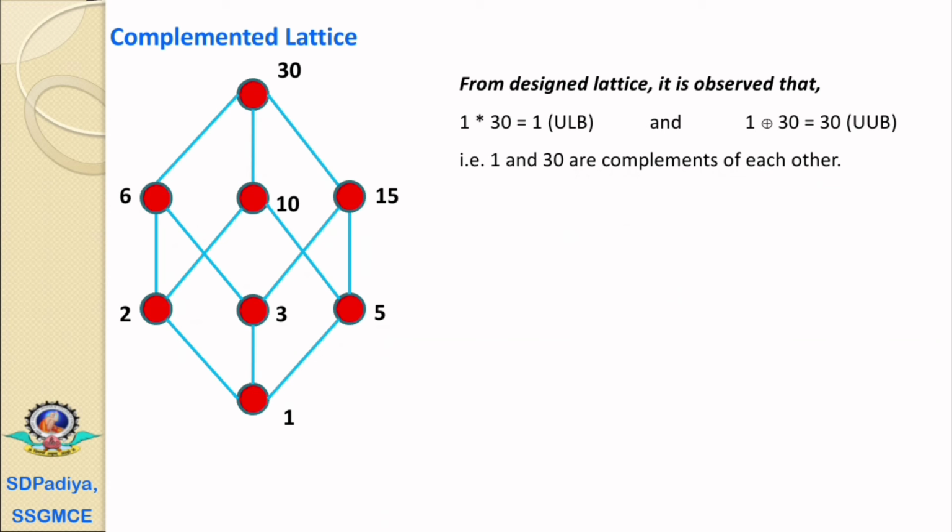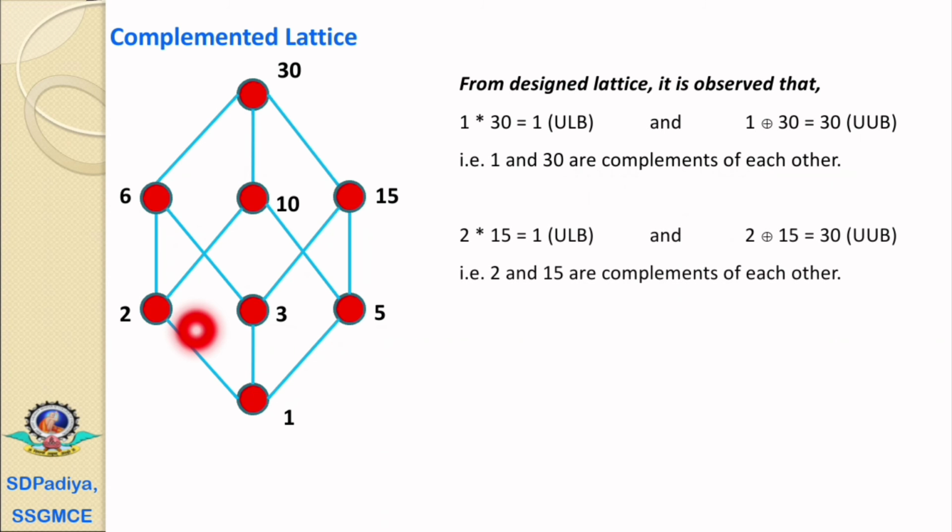Now, if we find the complement of 2, then 15 is the element. That is, 2 meet 15 equals 1: 2 to 1 is the lower directional movement, and 15 to 5 and 5 to 1. So 2 meet 15 equals 1.